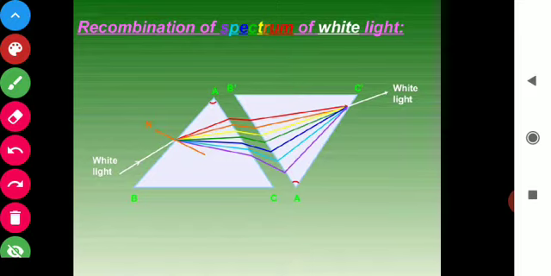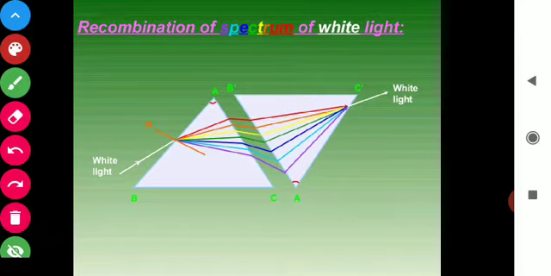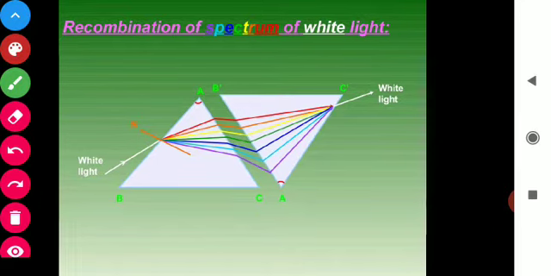Now when we pass the 7 colors through this prism, these will recombine and form the white light. So in this way, after making this arrangement of prisms, we can recombine the spectrum of white light. So students, this is called recombination of spectrum of white light.